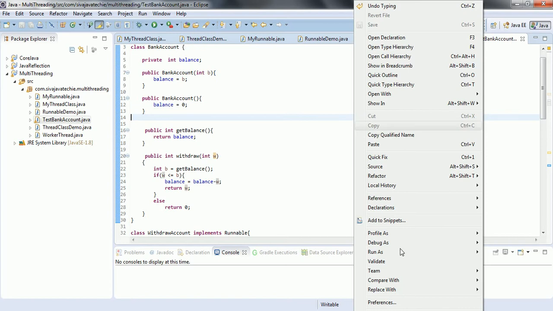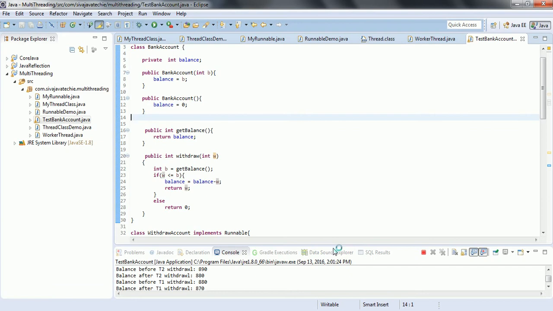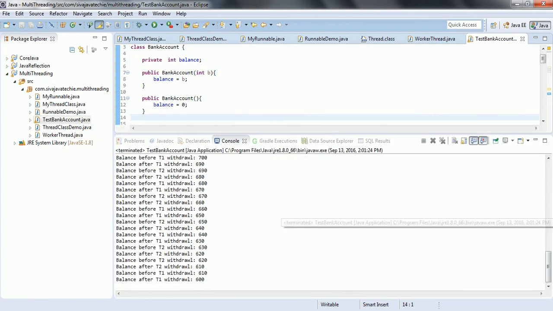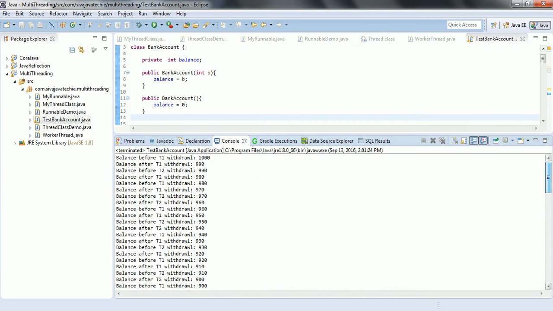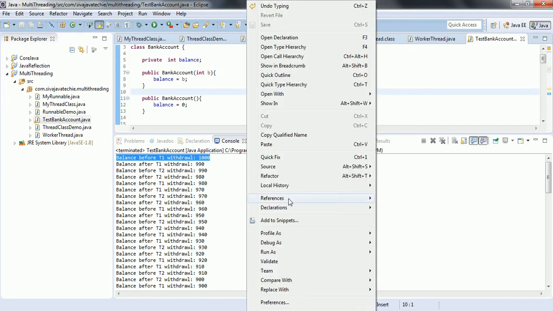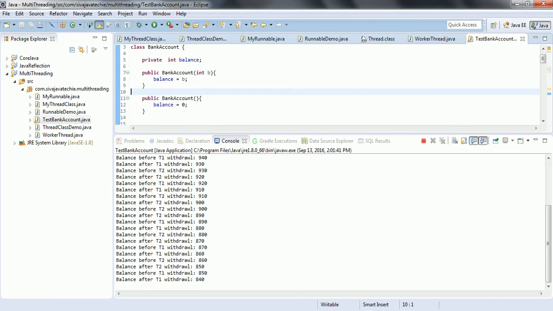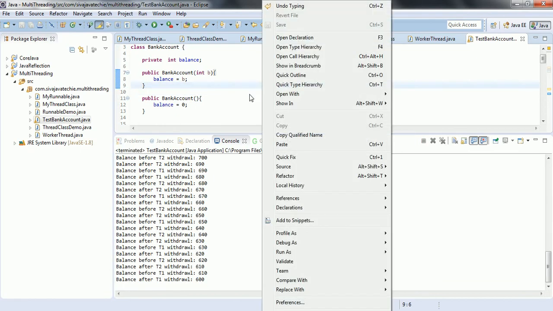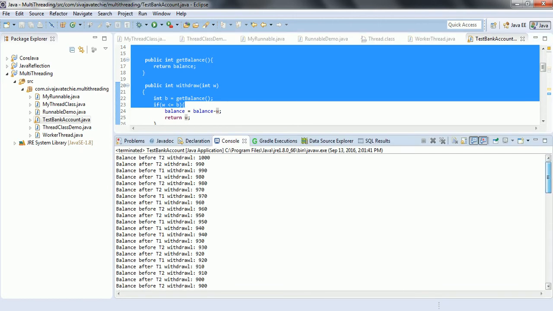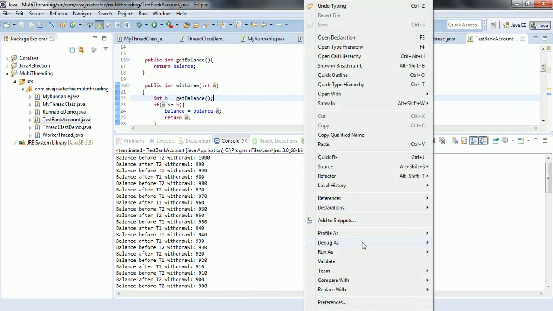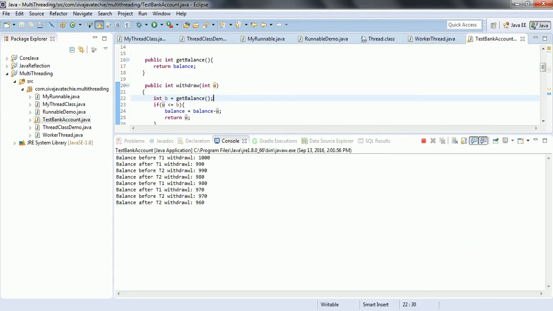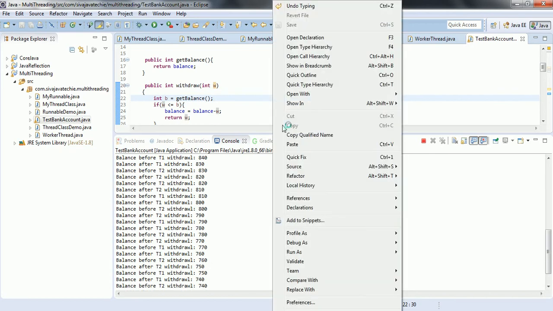So now I am trying to run this program, and we can analyze the output of it. Now if I see this output, you can see that first it is 1,000 because one time it may not happen. So let me try to run a couple of times so that at one point of time it is going to return the inconsistent results. Because in this case it is giving the serial, 1000, 990, 980, so it is coming as serial only. But let me try to run a couple of times to show that output.